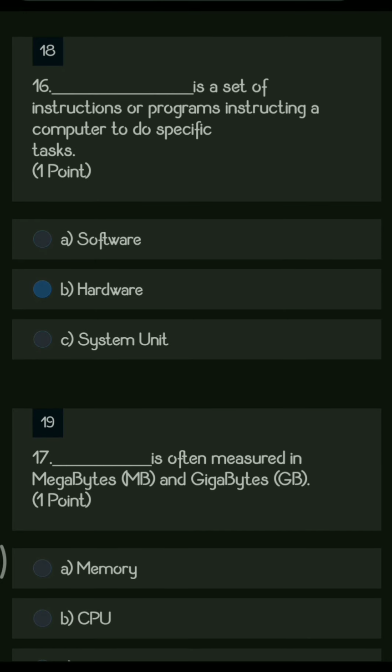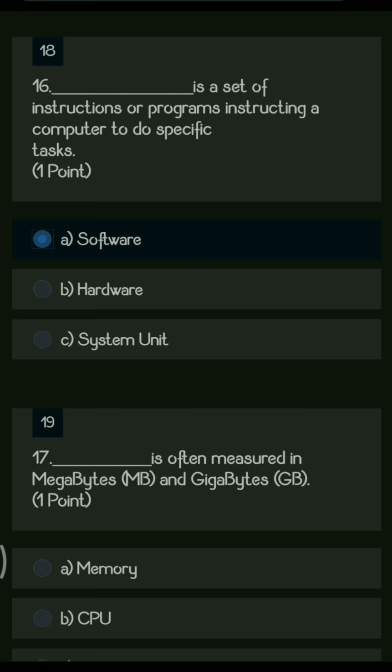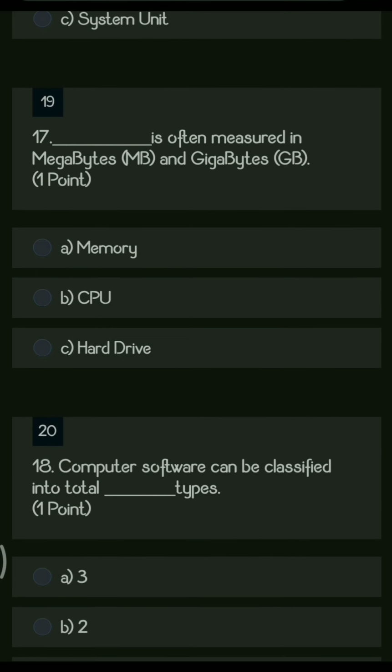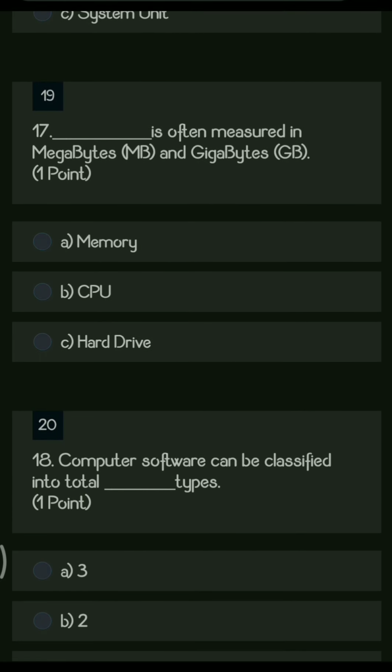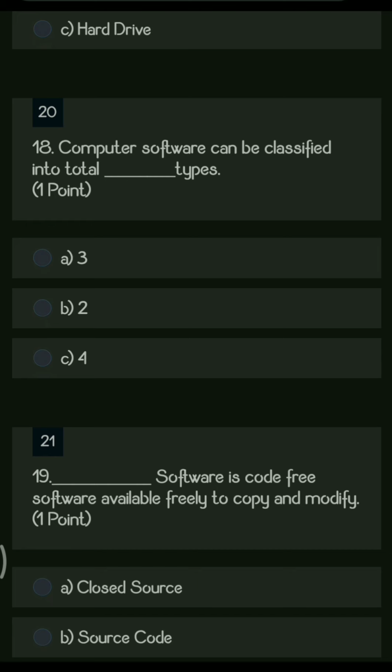Next question. Dash is a set of instructions or program instructing a computer to do a specific task. So the options are software, hardware, system unit. So the right answer is software. Software is a program or a set of instructions which tells the computer to do some specific task or to complete some specific work. Next question. Dash is often measured in megabytes, that is MB, and gigabytes, that is GB. So the options are memory, CPU, and hard drive. We always measure the memory in GB, MB, TB.